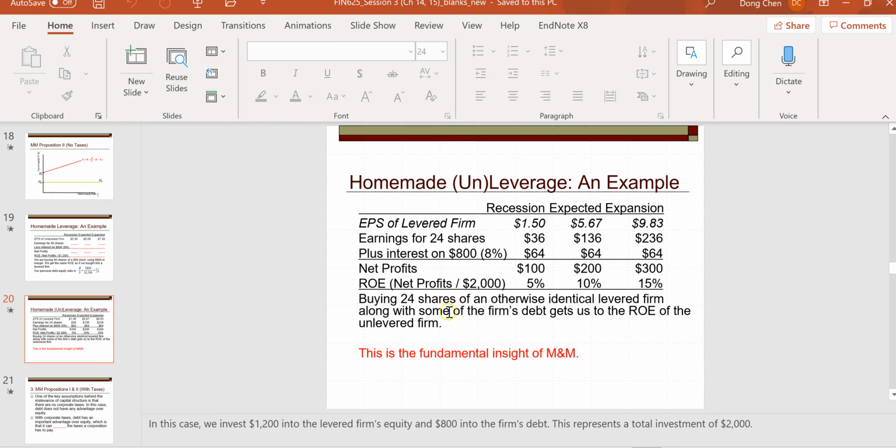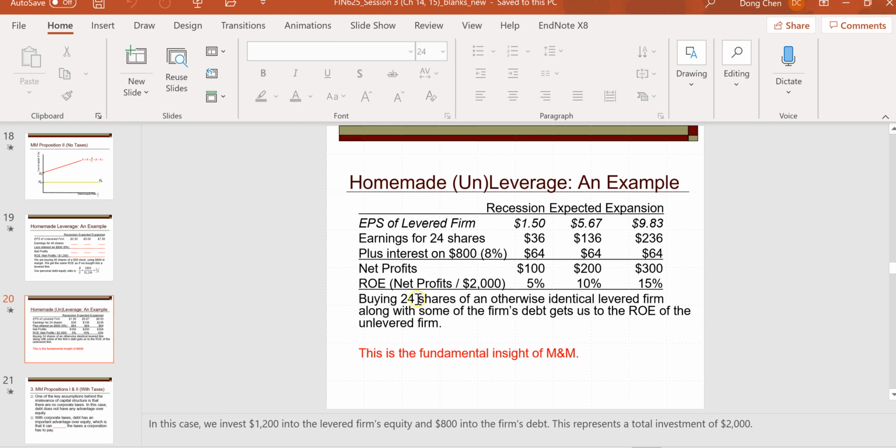Because when he buys some of the firm's debt, that means he becomes the creditor of the firm. So he becomes a lender rather than a borrower. So he reverses what the firm has done. So in that regard, he's getting back to the original unlevered case.